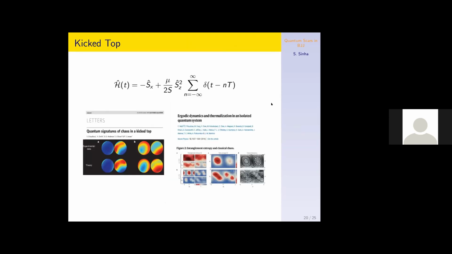Okay, so this is the first part, on the Bose-Josephson junction.